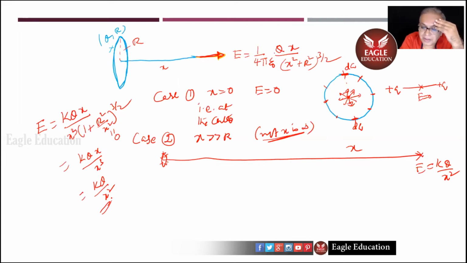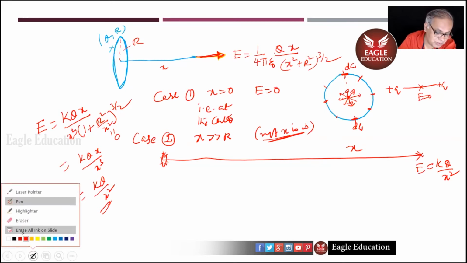Did I do it properly? X square inside, and then when it comes out, it becomes x cube, isn't it so? Do you understand? I'll do it again for those people who did not catch it.